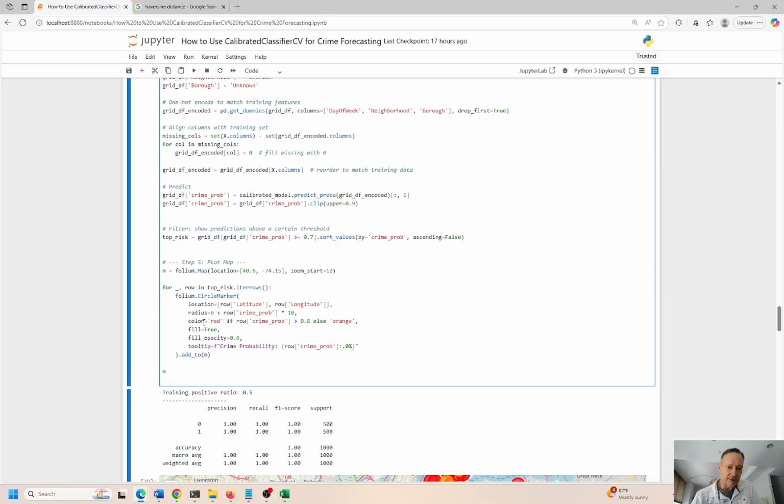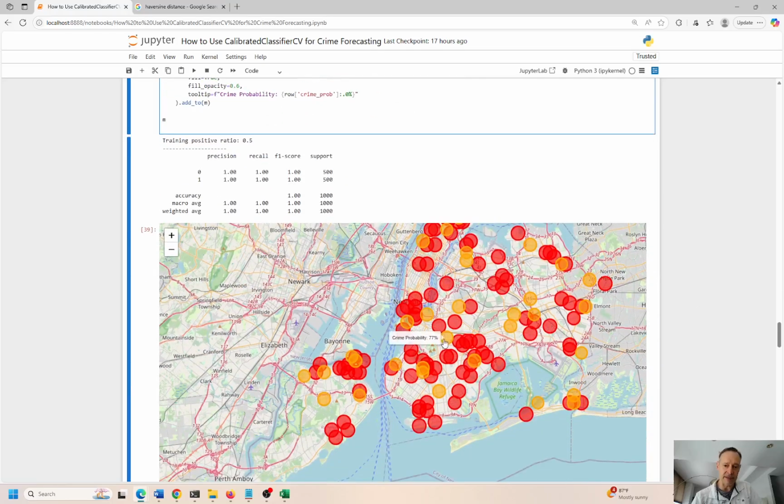Color red if greater than 0.8. So anything that has a higher probability than 0.8 becomes red, otherwise orange. So we have red or orange. Orange indicates there could be potential crime, not as high as the red. That's going to be 0.8 and higher. So there's the cutoff.